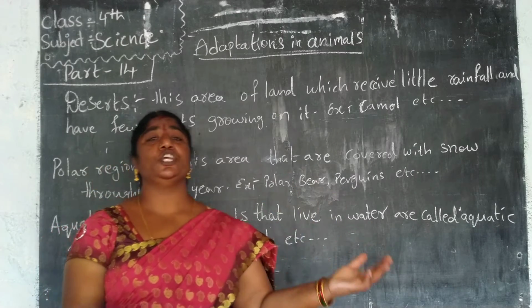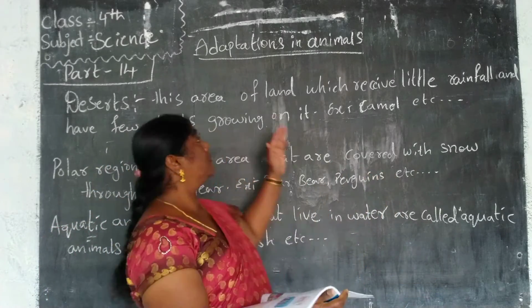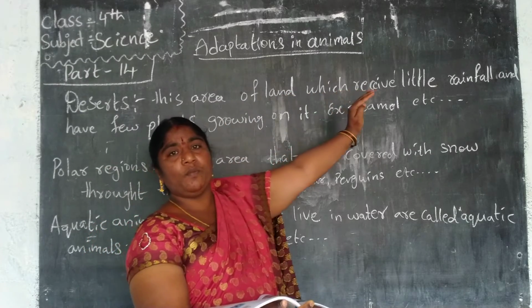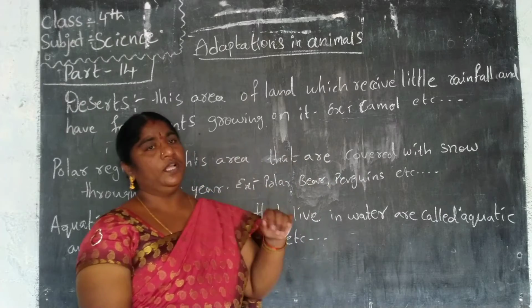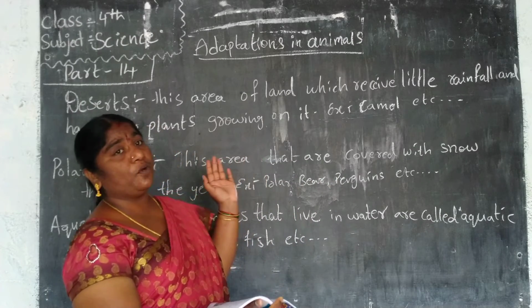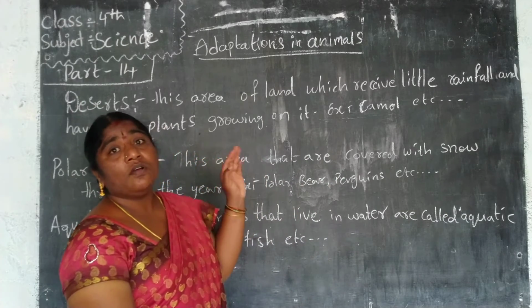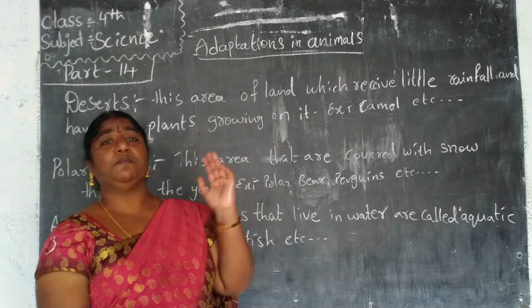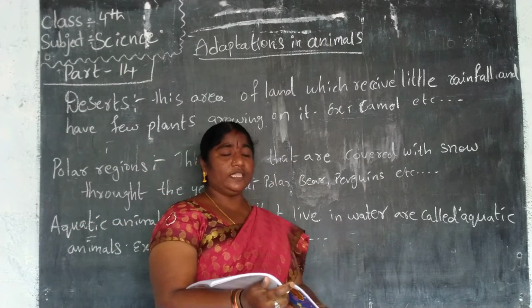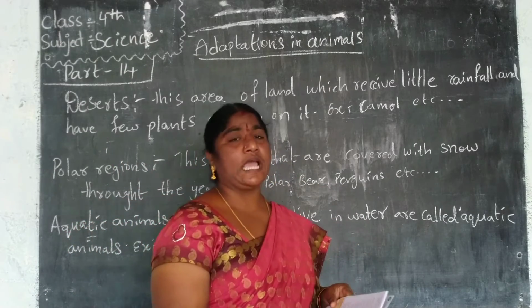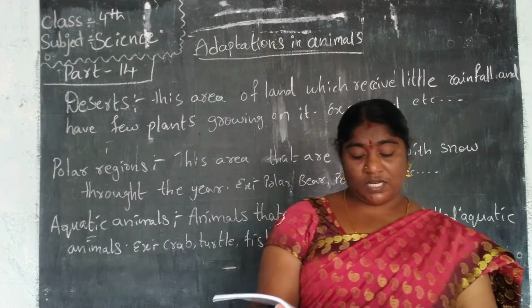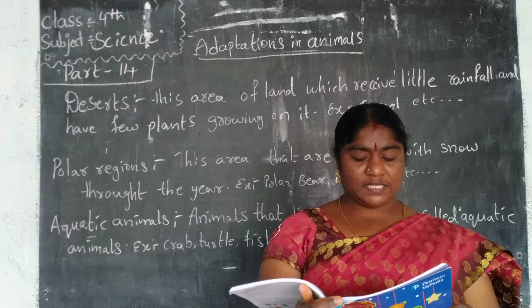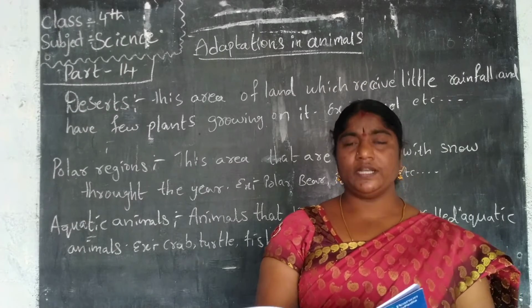They have become habituated to live in the desert, which receives a little amount of rainfall. They survive in that place.